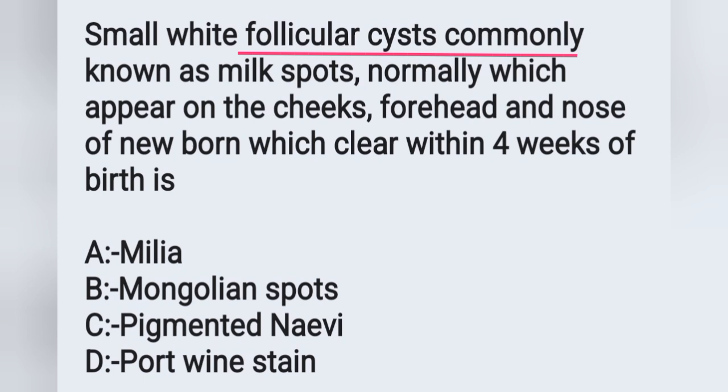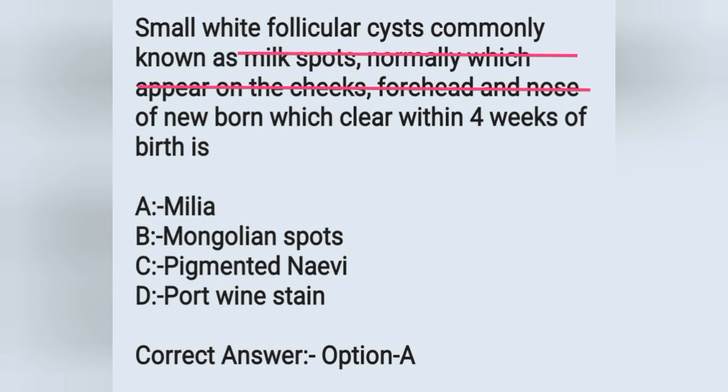The question is a small white follicular cyst. Small white sebaceous cyst-like glands appearing on the forehead, nose and chin are known as milia. Option A is the correct answer. And Mongolian spot, the second option, is a bluish black pigmentation on the lumbosacral area and buttocks. That is Mongolian spot. Pigmented nevus is one type of pigmented lesion. Next, option D, port wine stain, is one type of birthmark which is mainly seen on the face. It is mainly red to purple in color.